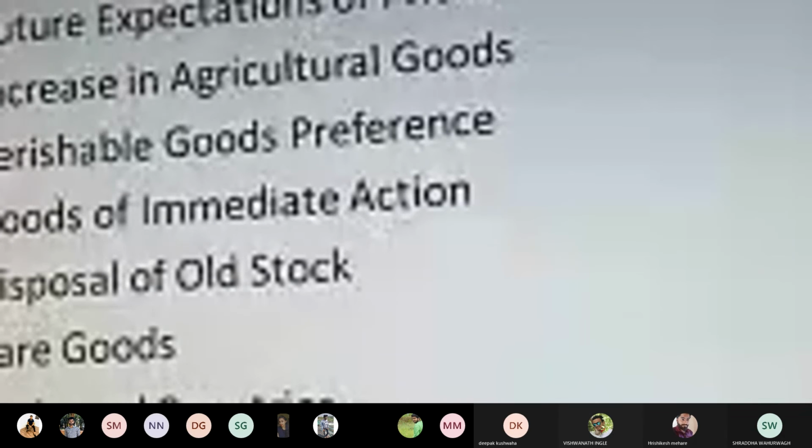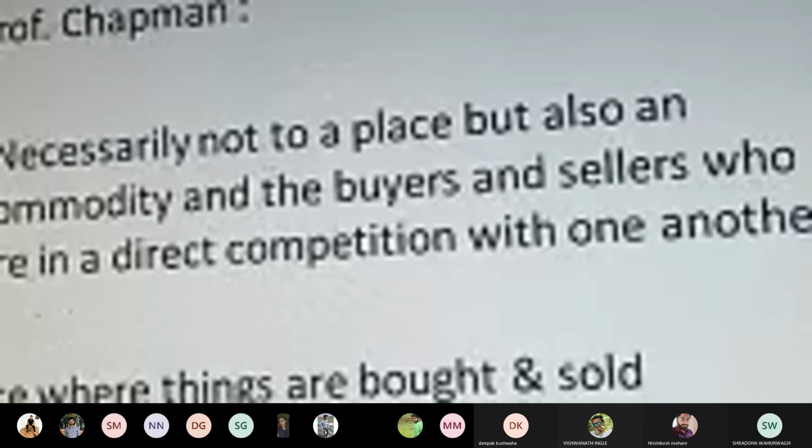Now, what are the various exceptions to the law of supply? We have seen them: future expectations of prices, increase in the agricultural goods, perishable goods, preferences, goods of immediate action, disposal of the old stock, rare goods, and the backward countries.